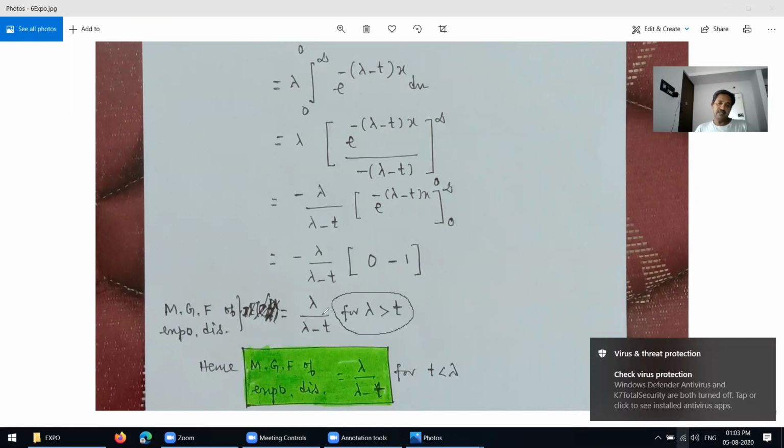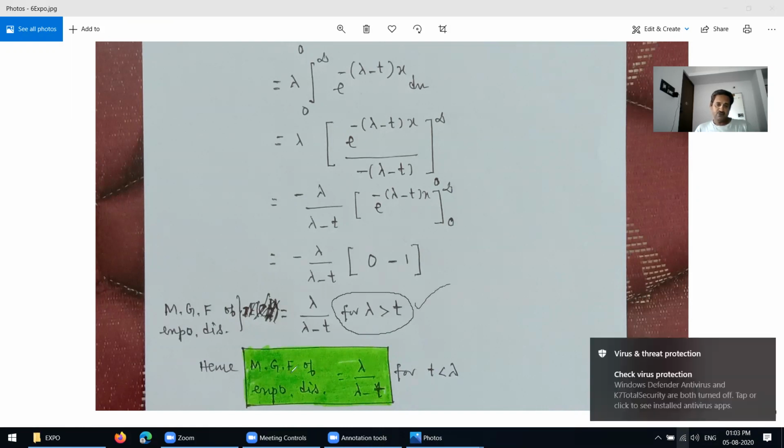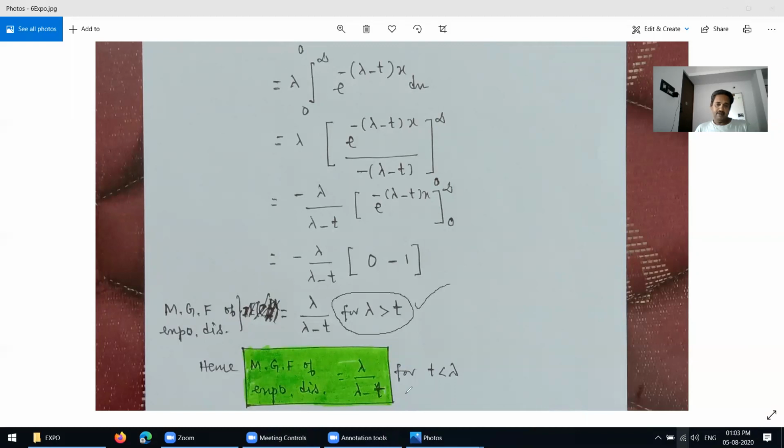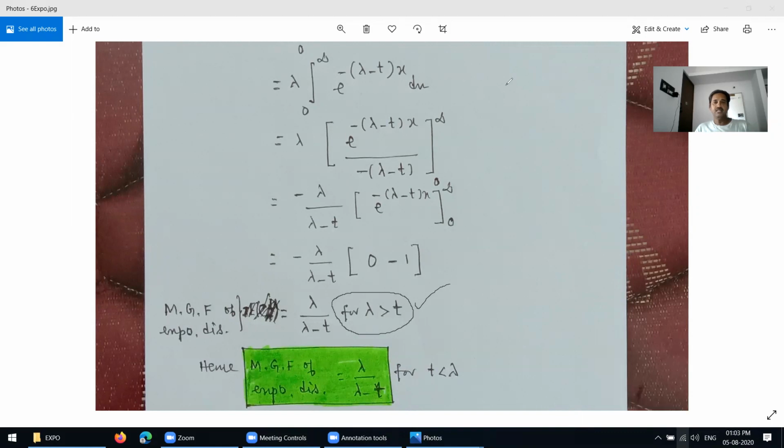It is nothing but lambda by lambda minus t, where lambda is greater than 0, for lambda greater than t. These things are very important.